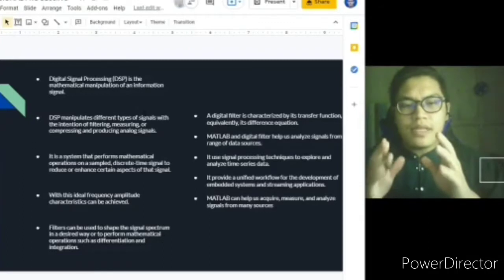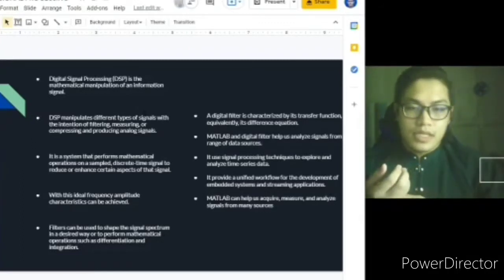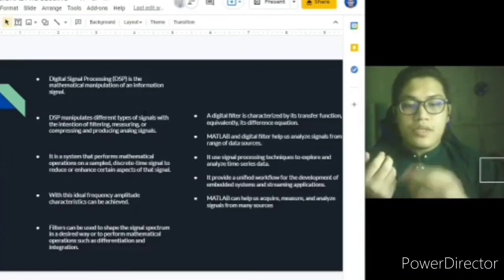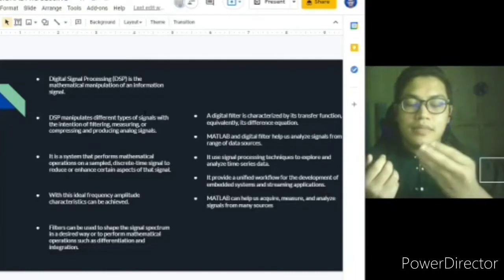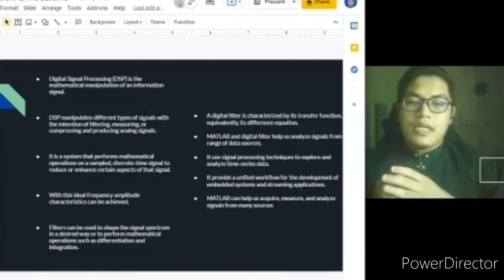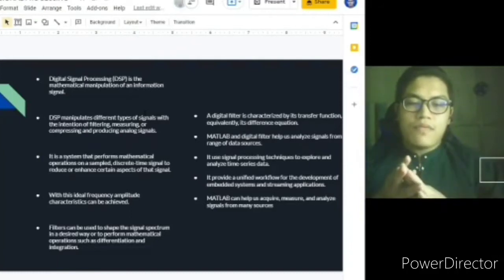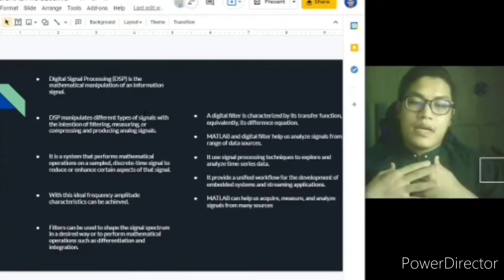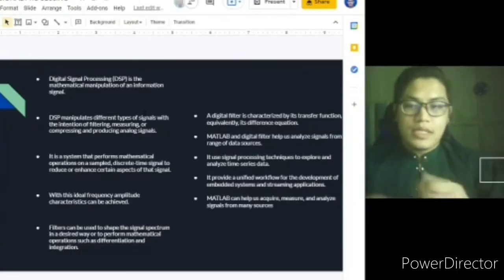MATLAB and digital filter help us analyze signal from a range of data sources. It uses signal processing techniques to explore and analyze time series data. It provides a unified workflow for the development of embedded system and streaming application. At last, MATLAB can help us acquire, measure, and analyze signal from many sources.